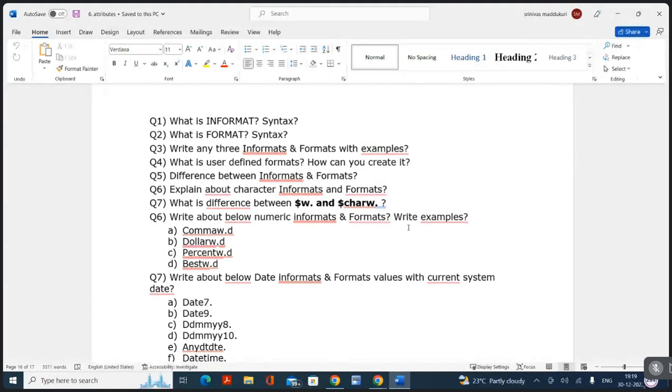Seventh question, write about the below date informats and formats with the current system date. Take today's date and explain how we can present it in DATE7. Today is 30th of December. How can we write it in DATE7 format? 30DEC22. Only 22, right?